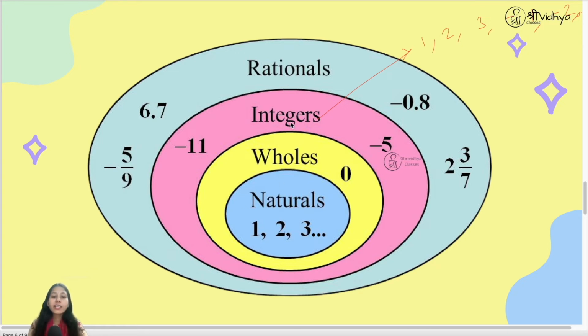Similarly, all the natural numbers, all the whole numbers, all the integers are included in rationals. So all these numbers are rational, but all rational are not integers, right? All rational are not whole, all rational are not natural, because in rational numbers we have some decimals also, which are not integer, whole or natural. We have some fractions also, right? Negative fractions, positive fractions, right? So all the integers are rational, but all rational are not integers.